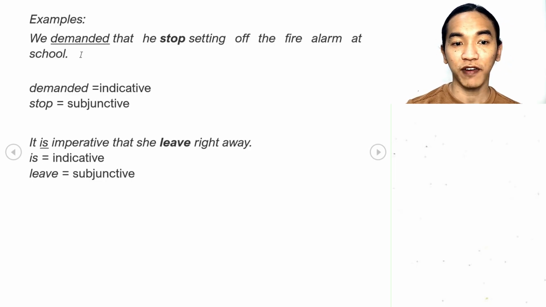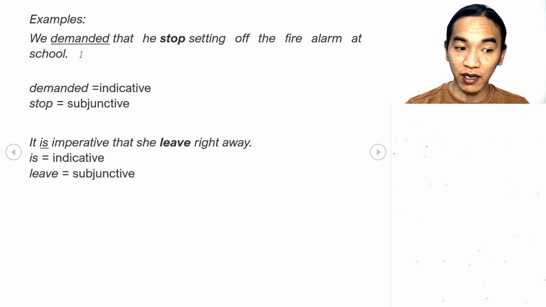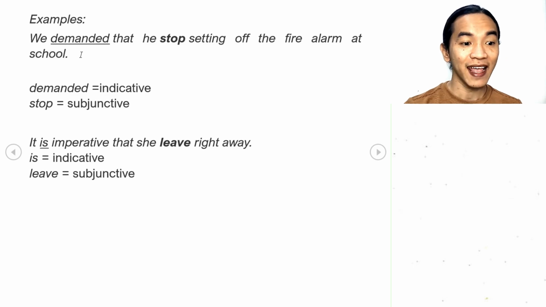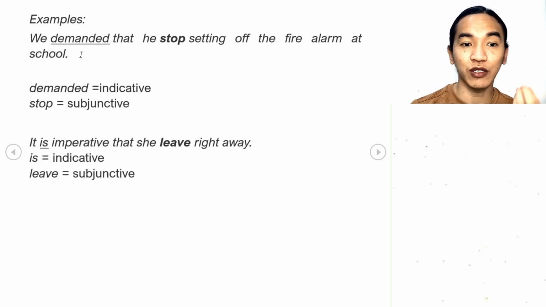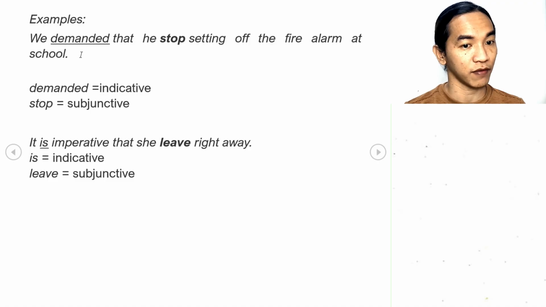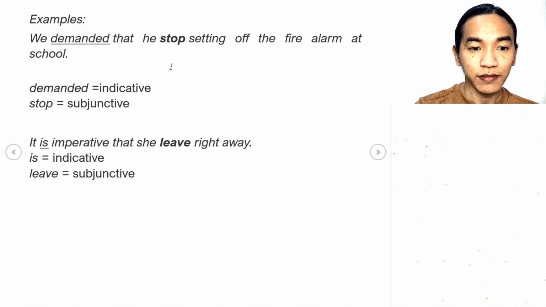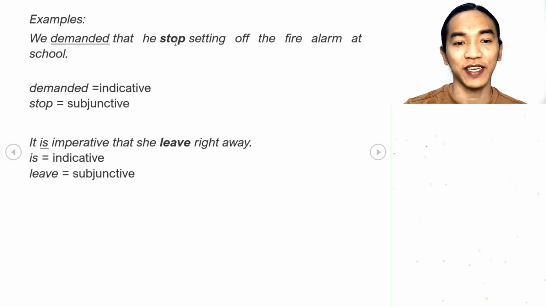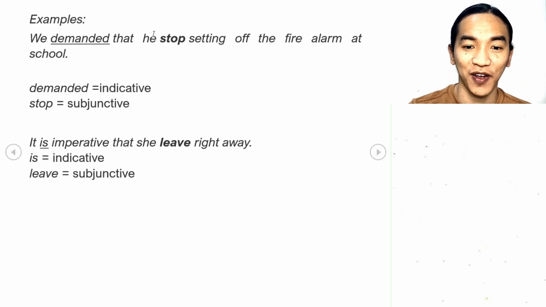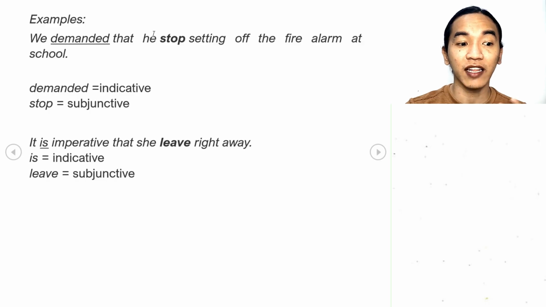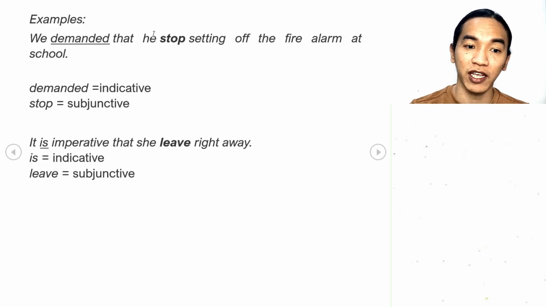The verb demanded here is your regular verb, which is indicative, and it follows the rules of subject-verb agreement and also the rules of verb tenses. Now the verb stop after that is your subjunctive verb, which means it does not follow the common or regular subject-verb agreement rule.